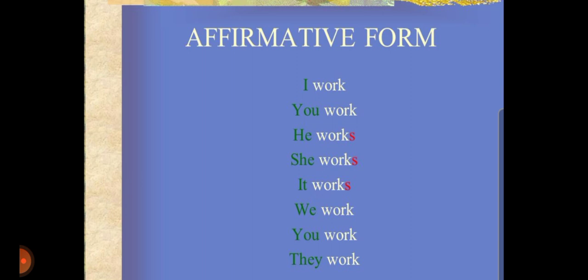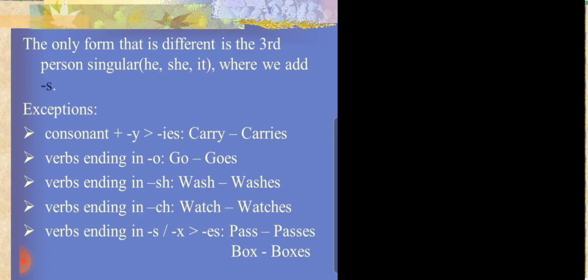For example, he is singular. That's why we add s with work. So it becomes he works. She is also singular. So we add s with the verb. It becomes she works. It works. We is plural. So there is no s there. We work. You work. They work.